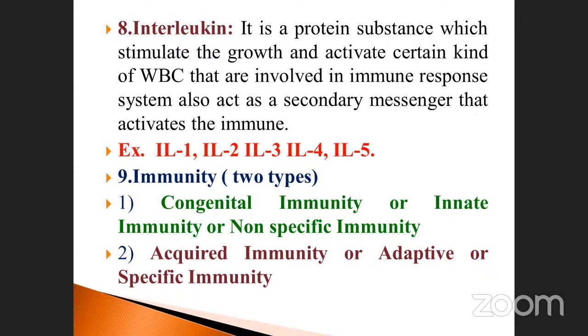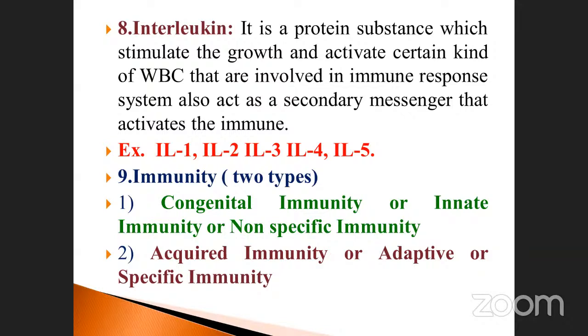Then we'll pass on to the last one, which is immunity. We already discussed what immunity is. It is divided into two types according to its nature. One is congenital immunity, or innate immunity, or non-specific immunity. These are three names for the one. The second one is acquired immunity, or adaptive immunity, or specific immunity. Here non-specific, here specific. Here innate, here adaptive. Here congenital, here acquired. These are the two types.